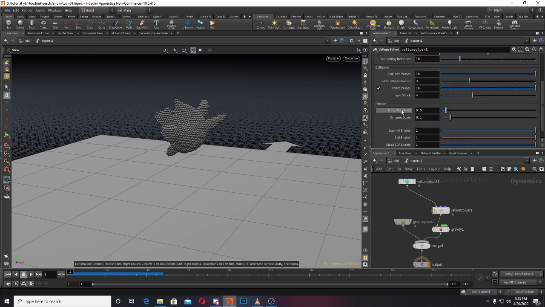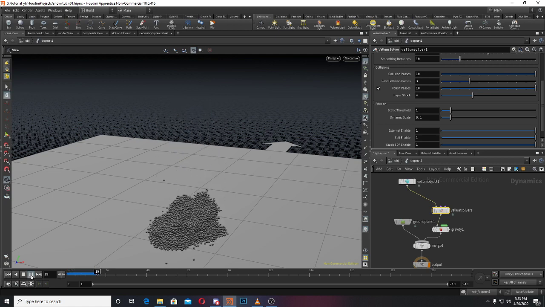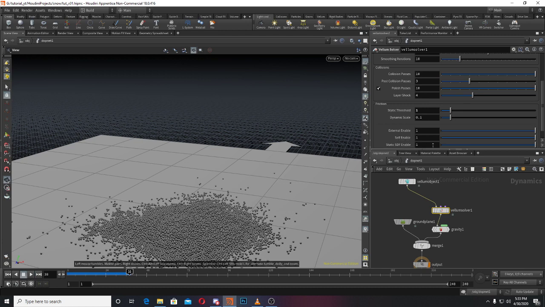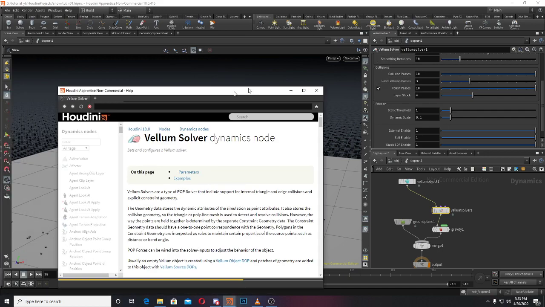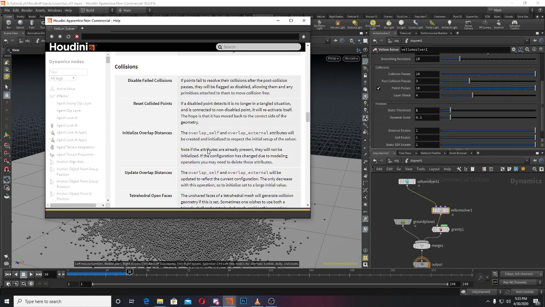Then we have a static threshold. So if I increase this value, you can see. One more thing you can do, you can click the question mark on any tab, so you can see this node and read everything about it.